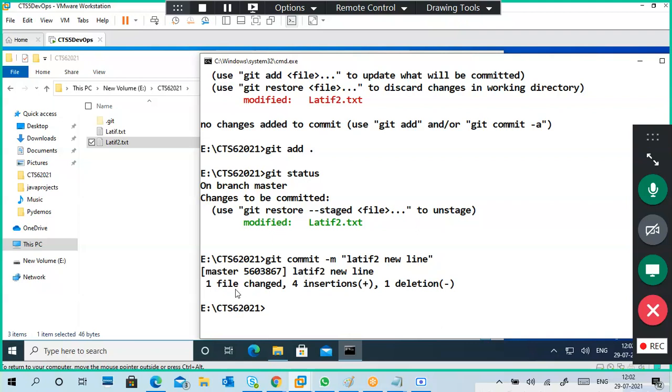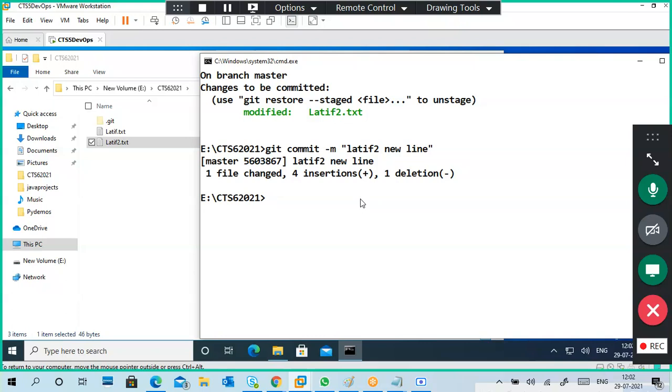So see, it is one file changed, four insertions, one deletion. Okay, so what are the modifications? Yes, you can give a name or dot also. Dot means all files in the directory. You can specify a particular name also, like git add and a file name. Dot means all files in my current directory. Or you can give a specific file also.